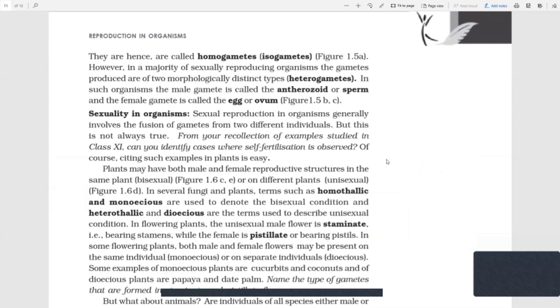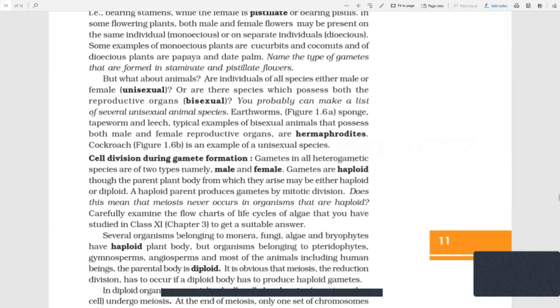Then we talked about sexuality in organisms. How do we refer to a plant which is unisexual or bisexual? Unisexual means it has only one part, male or female, whereas bisexual has both. Homothallic and monoecious are used to denote a bisexual condition, whereas heterothallic and dioecious are used to denote a unisexual condition.